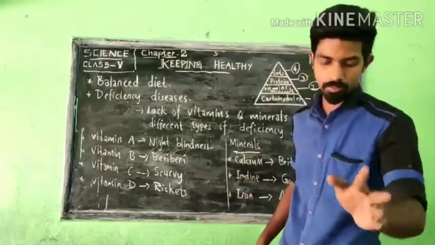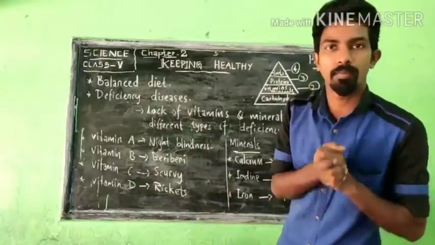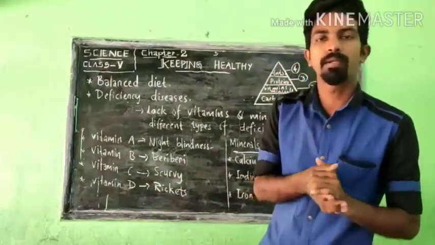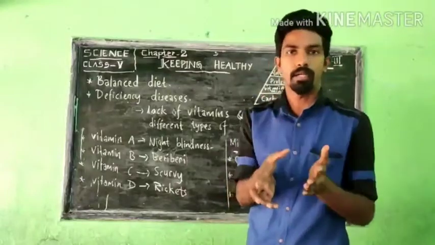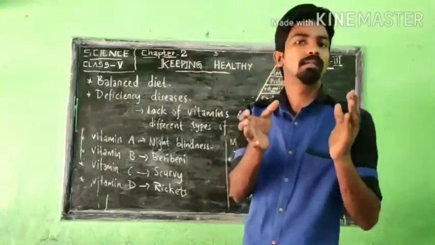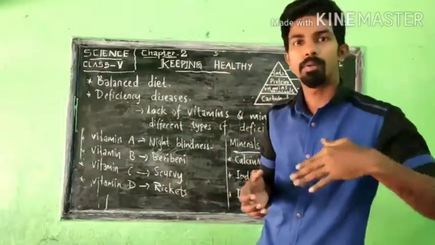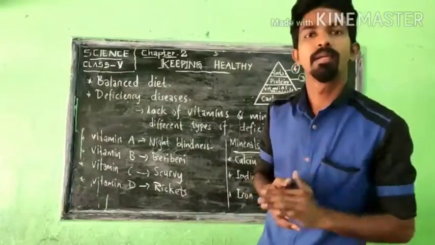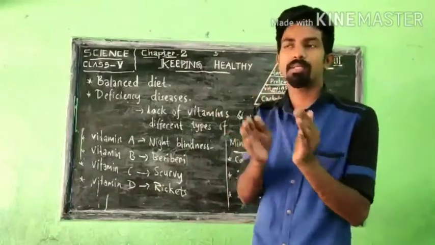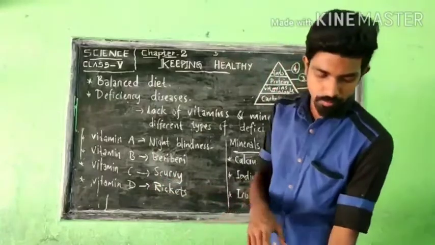So we must include some foods so that our body gets enough vitamin D. The first thing, the main source of vitamin D, is to simply stand in the sunlight. Not at noon time, but in the morning. The temperature is low then, so we don't get any problems and we can stand it without sweating. So the morning sunlight is a good source of vitamin D. We must expose ourselves to sunlight.